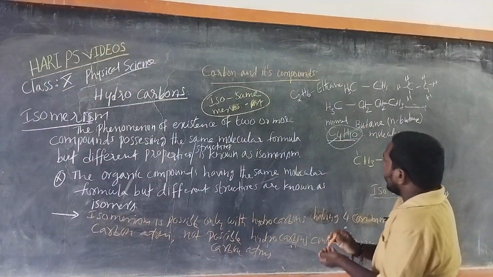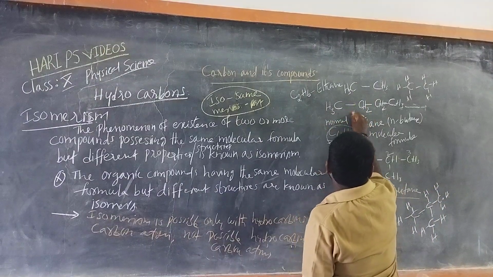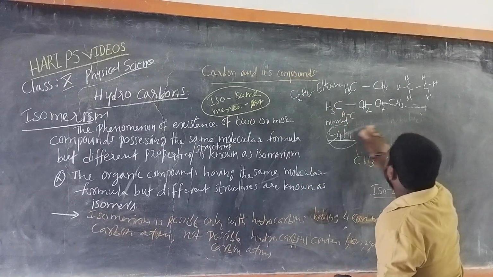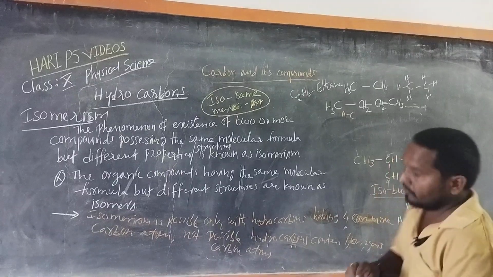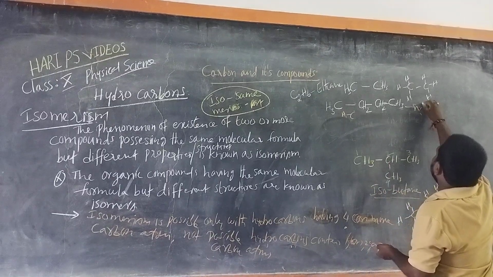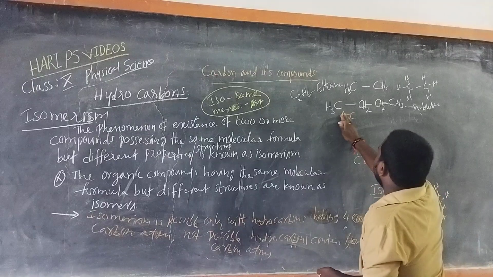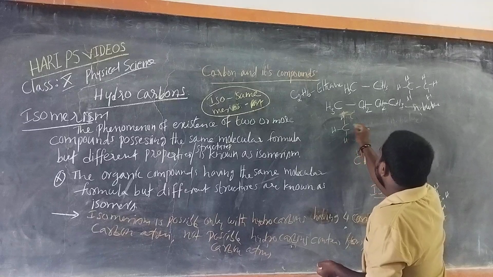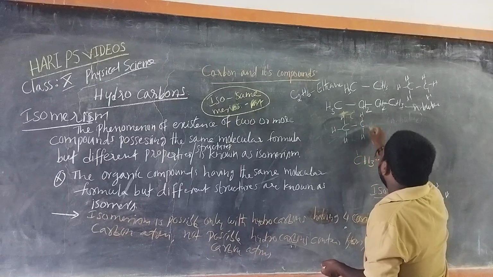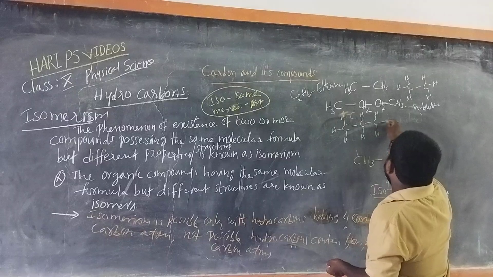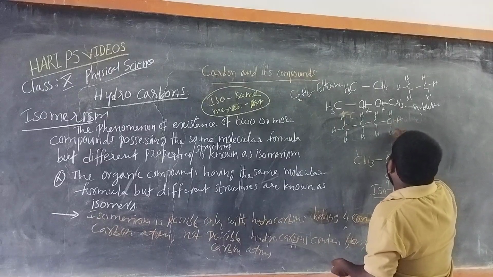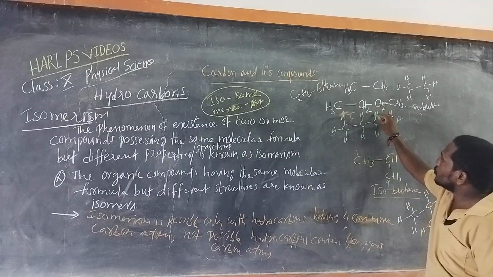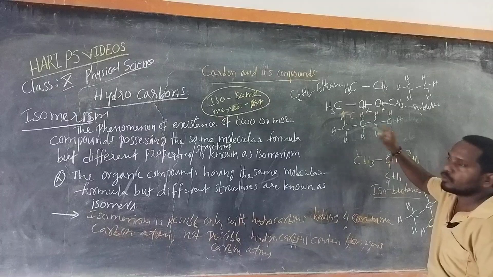Even this should be also written like this. For example, here I wrote CH. This is N-butane. So it should be written as C H H H, C H H, C H H, C H H H. CH3, CH2, with 2 hydrogens.